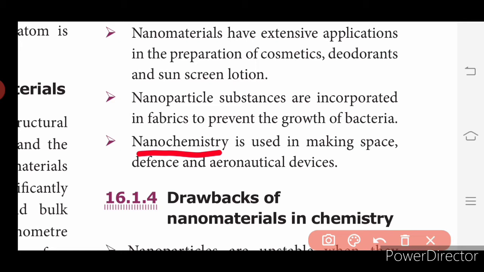This is a 4-mark question, important questions. Whatever topic we are dealing with now all comes under 4-mark questions. So please be thorough with all the points whatever you are reading.